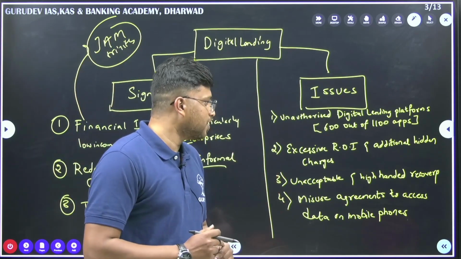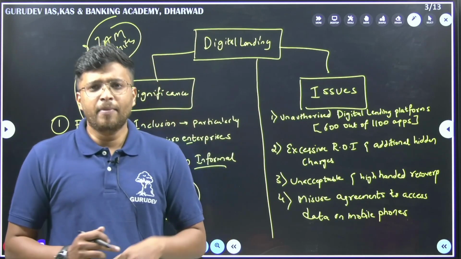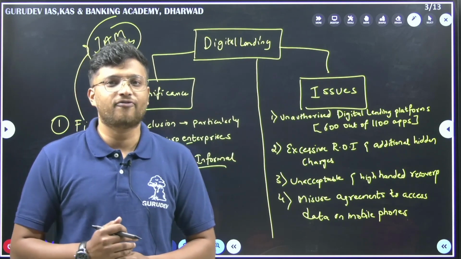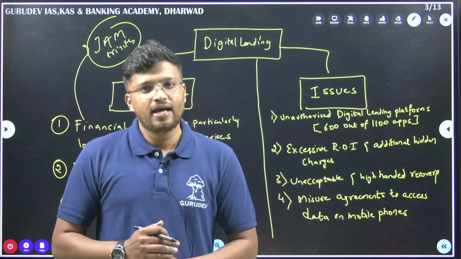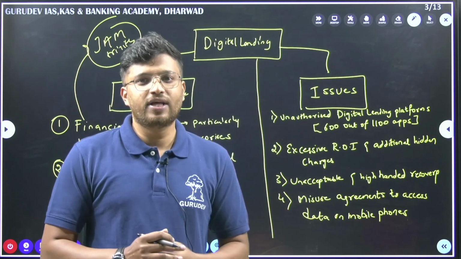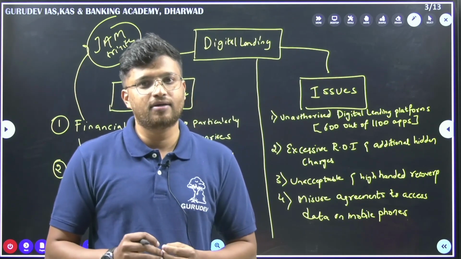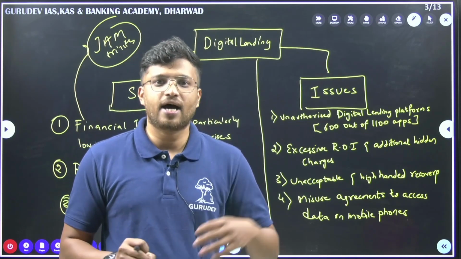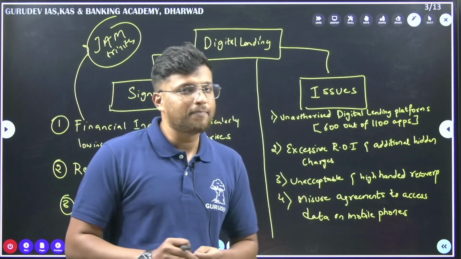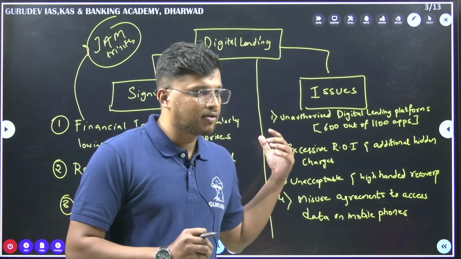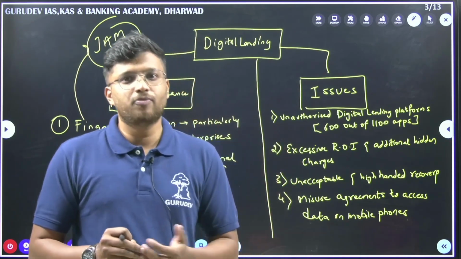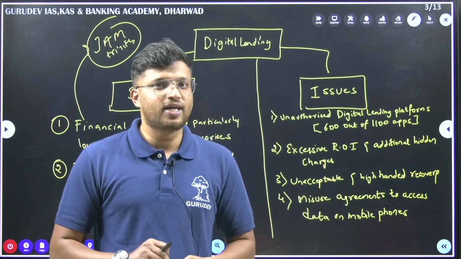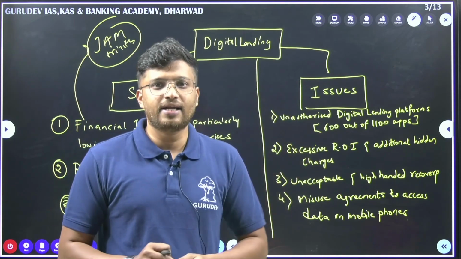Thirdly, unacceptable and high-handed recovery. Many of the complaints that the RBI received about these online lending platforms concern the abuse that borrowers have to face when the recovery of the loans is happening. Last year, when the deaths were happening in the state of Telangana, the main issue there was the abuse by these online lending platforms, not only the harassment and verbal abuse, but a lot of mental harassment as well. Because of this, it is one of the issues plaguing these digital lending platforms.